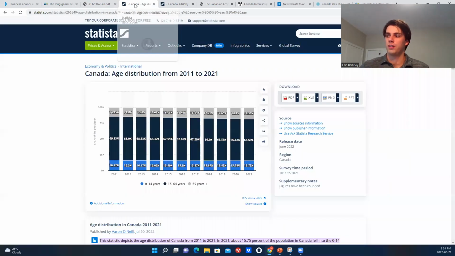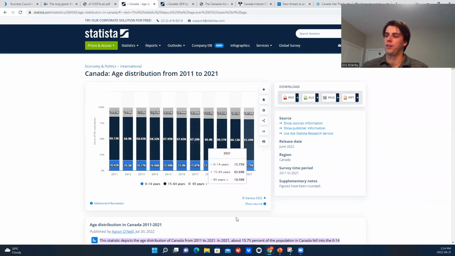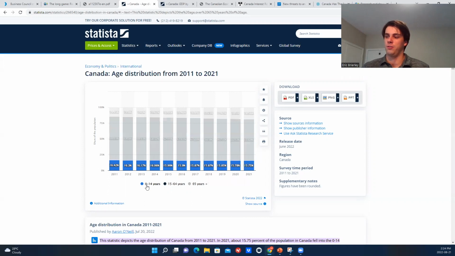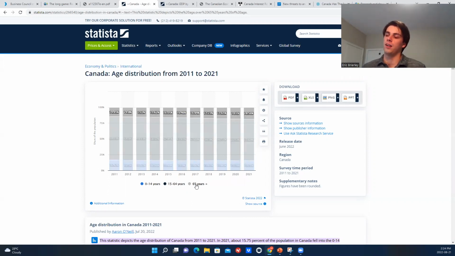But what does stand out is when you look at Canada's age demographics. This represents the percentage of Canada's population in various age demographics: 0 to 14, 15 to 64, and then 65 plus, which would be people who are retired in Canada. As we saw from the data we just looked at, people of this age are most of the time going to be retired. And this percentage has been increasing quite a lot in recent years. We can see in 2011, it was about 14.5%.